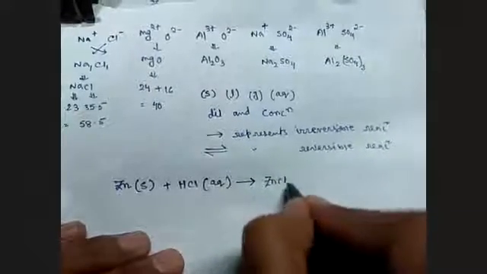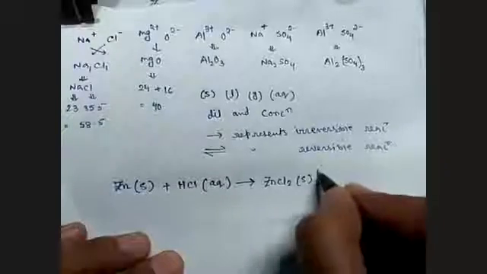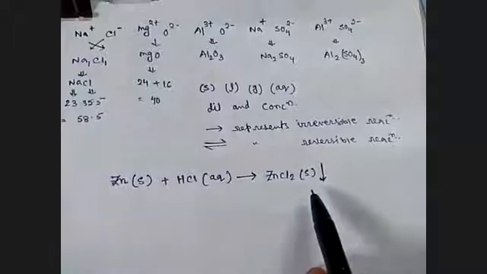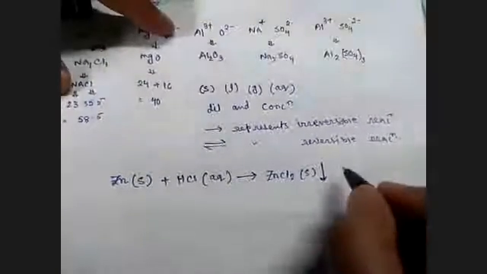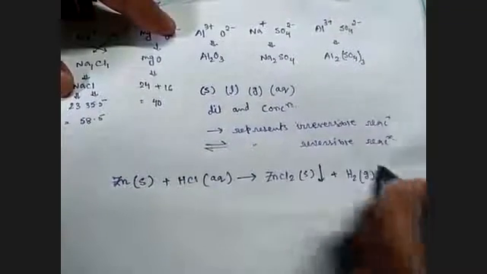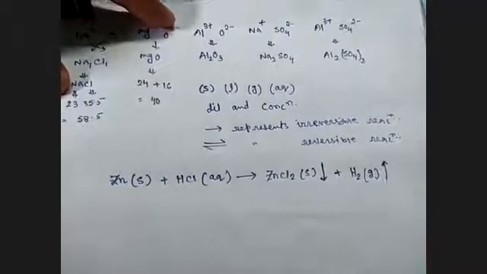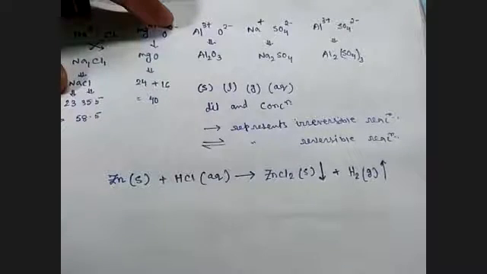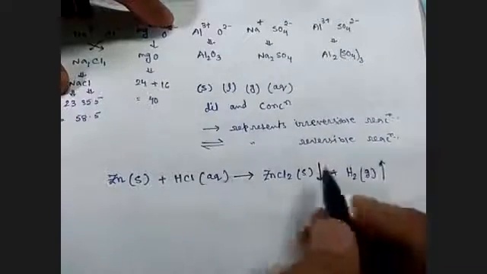It forms ZnCl2, solid. The downward arrow means precipitation, any substance depositing here, plus hydrogen in gaseous state. The upward arrow means any substance evolving out. So these are the pieces of information.